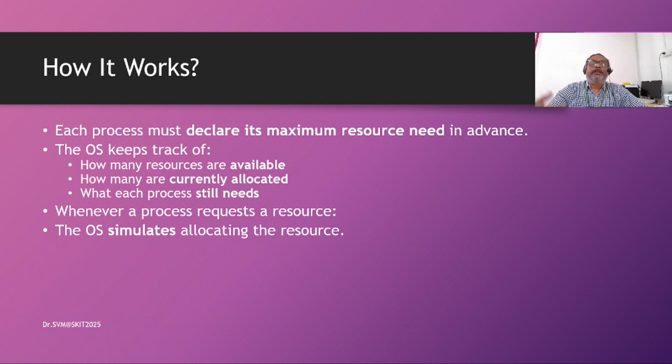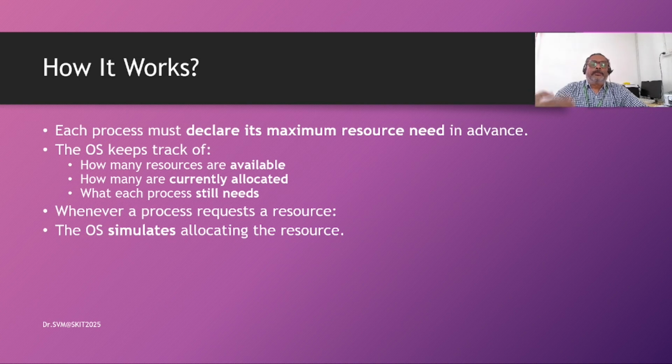So assume it is granted, and after granting that request, will we be able to complete all the tasks in some order or not? At least one sequence of process executions is required from that point onwards, so that every process gets executed.